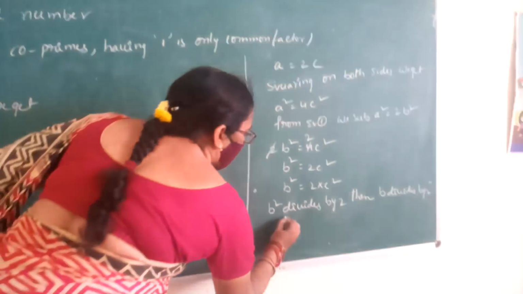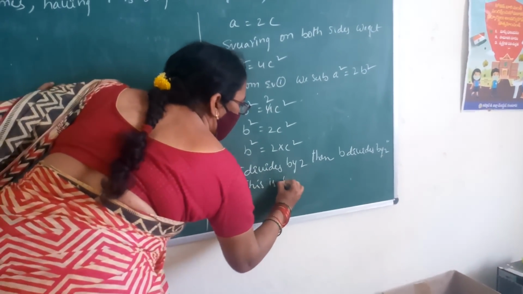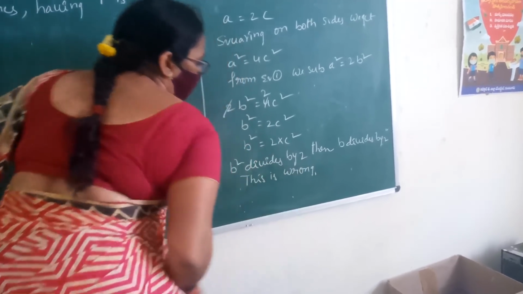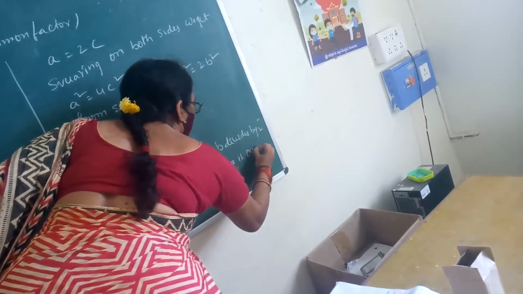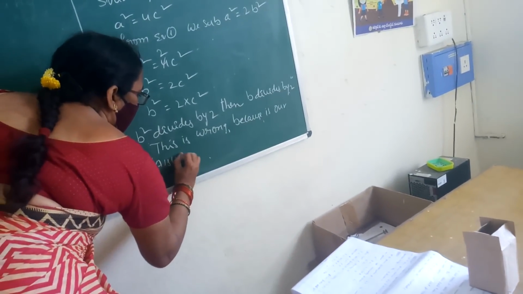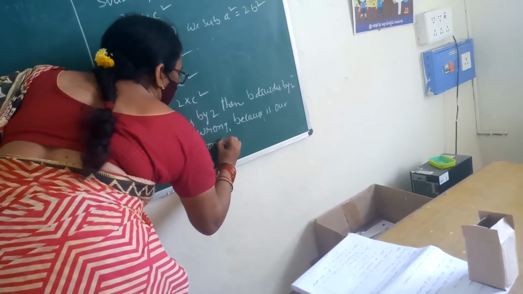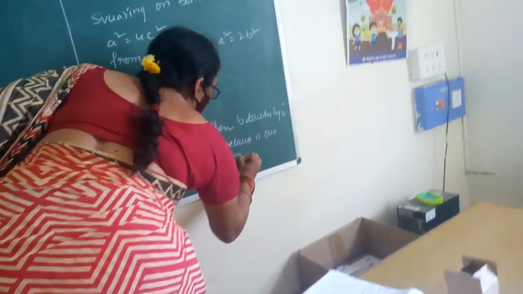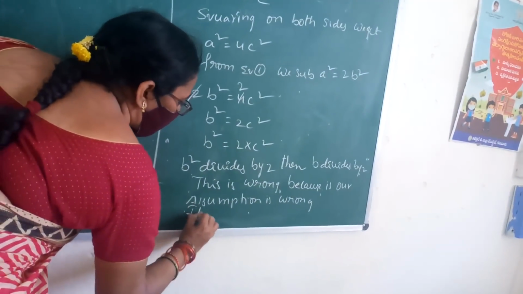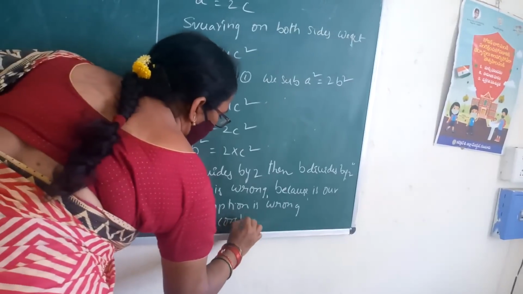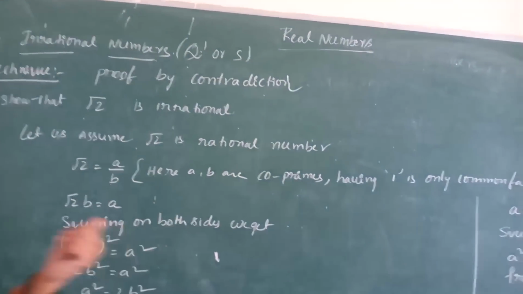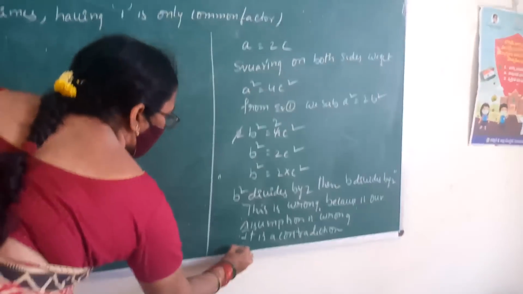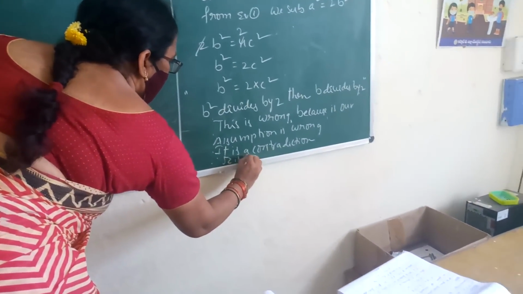This is wrong, because our assumption is wrong. It is a contradiction. So what is the correct one? Yes, root 2 is an irrational number. Therefore, write down the conclusion: root 2 is irrational.